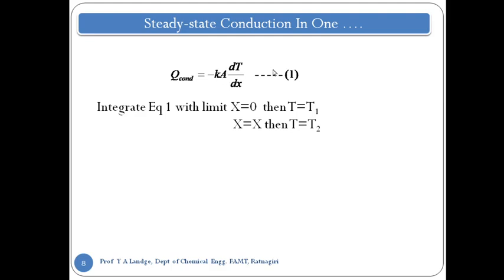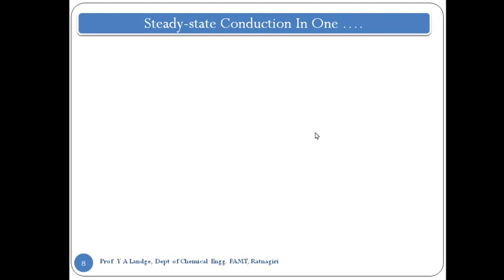Then the surface area, obviously, does not change with respect to time, so A is again a constant term, and the variables are only these two: the temperature and the distance. From these two variables we consider the limits. When x equals 0, we consider T equals T1. If you look at the previous pictures, you can easily understand what exactly it is. And when x equals x, I am considering T equals T2, as I just explained.